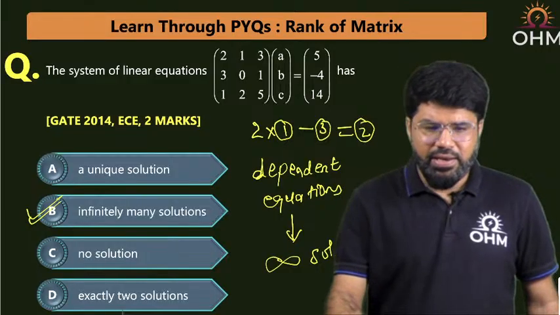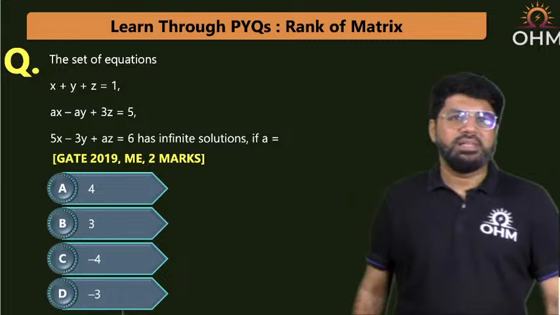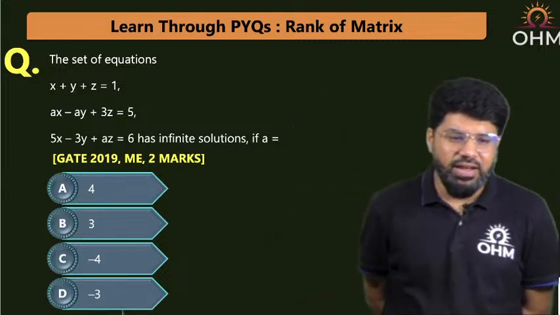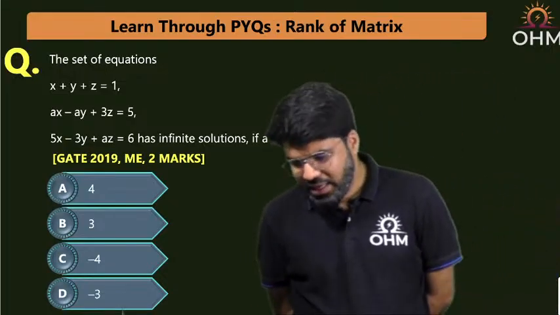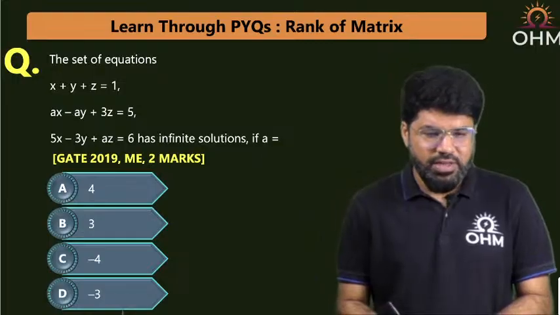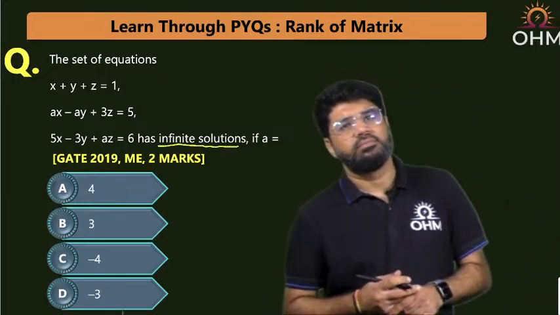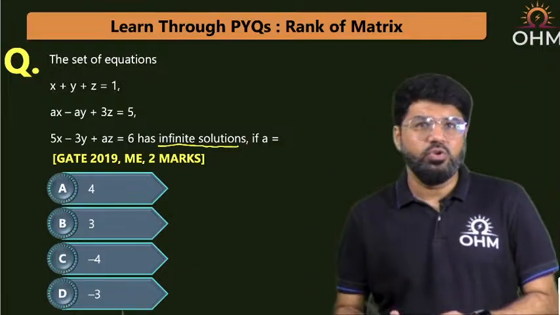Next. The set of equations x plus y plus z equal to 1, ax minus ay plus 3z equal to 5, 5x minus 3y plus az equal to 6 has infinite solution if what? This is a GATE 2019 mechanical 2 mark question.